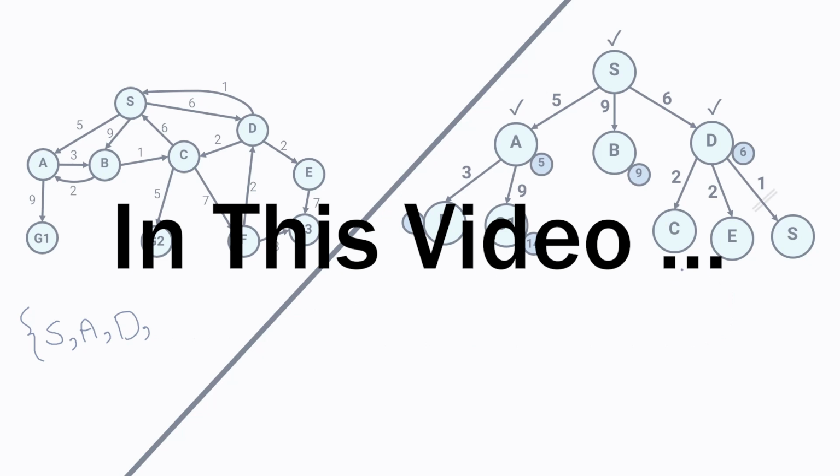calculate G. For C, that would be 8. For E, that would be 6 plus 2, 8 again. But about S, because S is already in my visitor list, I don't calculate the value of G for S and consider it a dead end, because if I want to expand this node, I will be stuck in a loop.